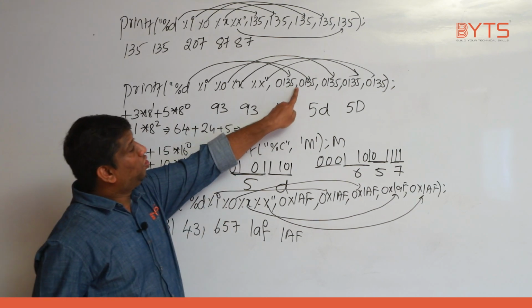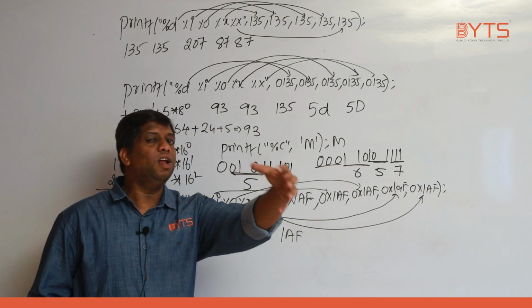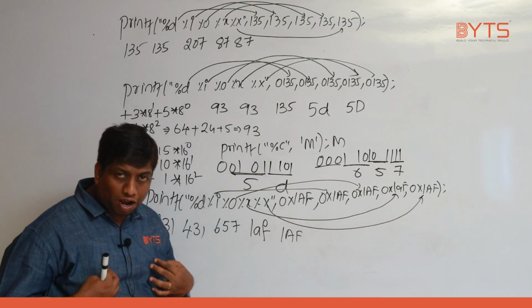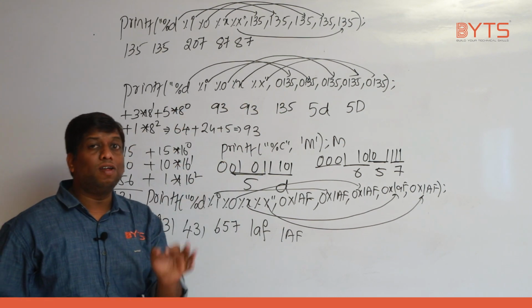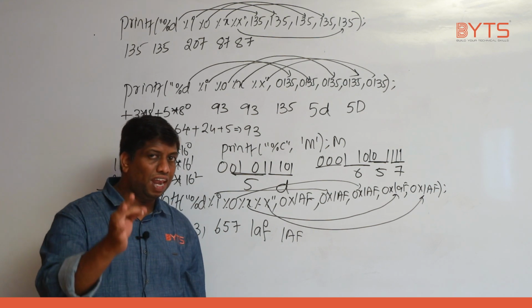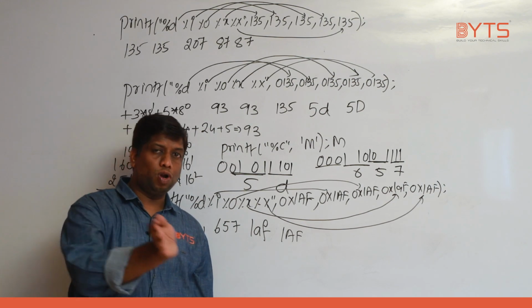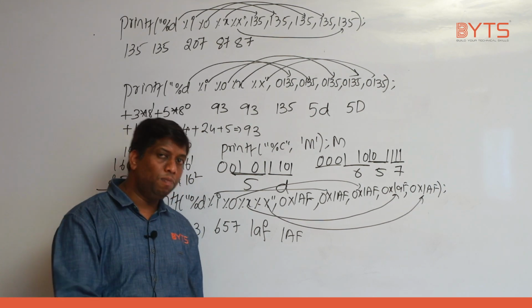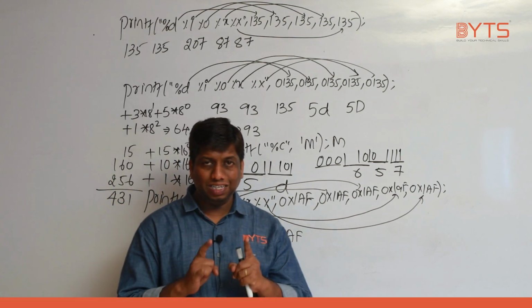Can you please tell? 0135 is what data? Integer data but present in octal form, right? I formatted from octal form to decimal form. Who formatted? Format specifier. Understand? Format specifier will not convert the data from one data type to another data type. Within the data type, it will format from one form to another form. Very important point, okay.